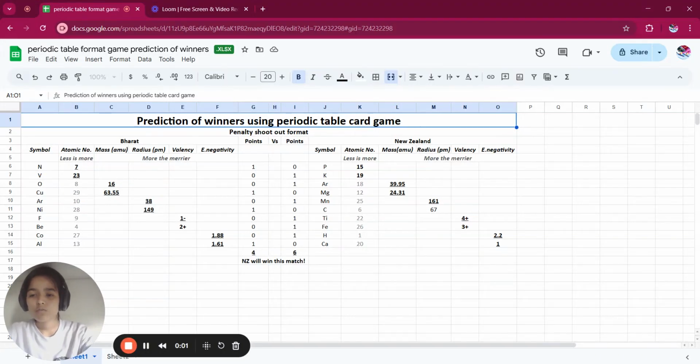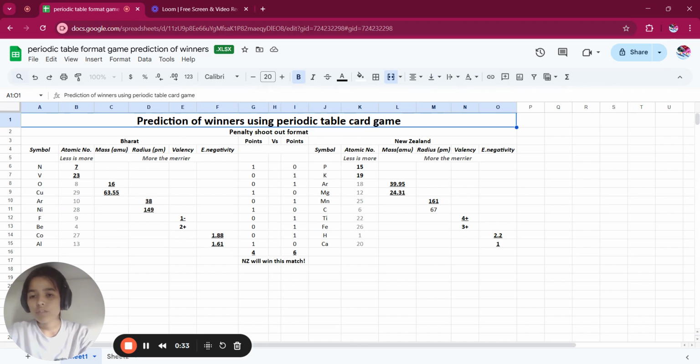Hello everyone. So today we are going to play a game which is prediction of winners using periodic table card games. It's going to be like cricket where we do penalty shootout format. We will have two teams, Bharat and New Zealand, and as this is a game related to the periodic table, we are going to use these elements: symbol, atomic number, mass, radius, valencies, and electronegativity.